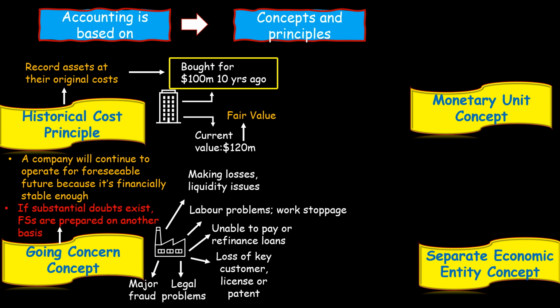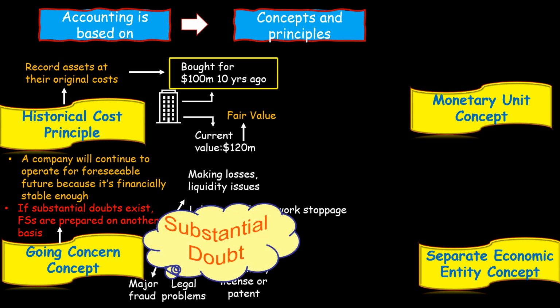So if there are substantial doubts as to the ability of the company to continue, the financial statements will not be prepared on a regular basis. Now, all of those problems that I mentioned, individually or collectively, might cast a substantial doubt on the ability of the company to continue, and therefore financial statements will not be prepared on a regular basis.